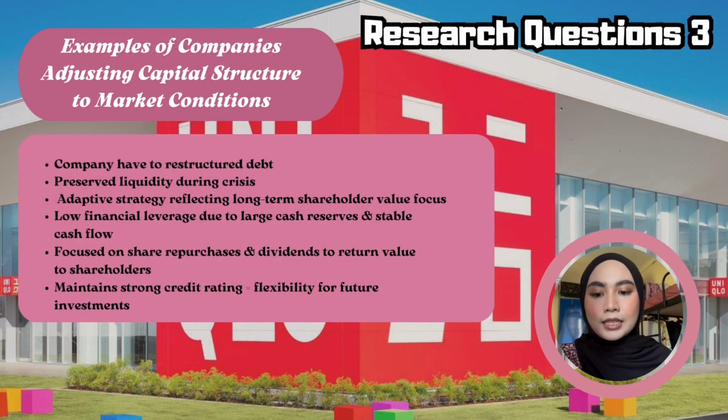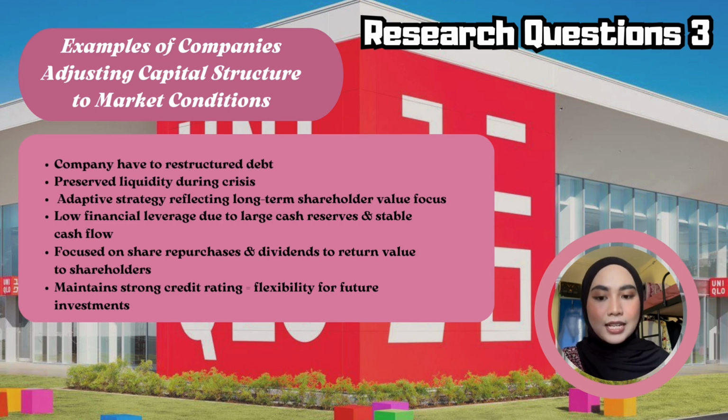In an ever-changing global economic environment, companies must continually assess and adjust their capital structure to ensure financial sustainability and long-term growth. So, an example of a company adjusting its capital structure to market conditions is Uniqlo, a company under Fast Retailing, which has consistently demonstrated prudent financial management by adjusting the capital structure to respond to evolving market conditions. Also, during times of economic uncertainty, the company preserved liquidity and emphasized financial stability, showcasing its